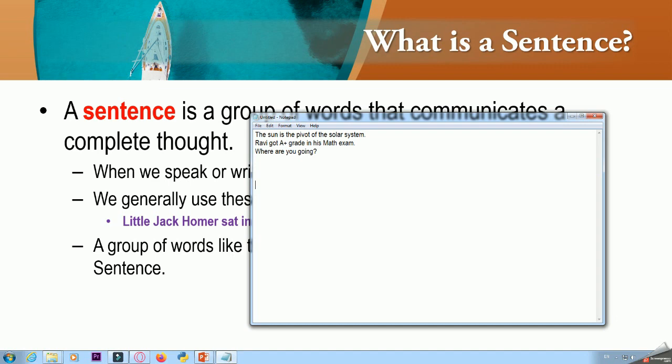Now we could have written these sentences in any order. Does this sentence make any sense? I don't think so. So over here your words should be combined in such a way that they make some sense. Got it?